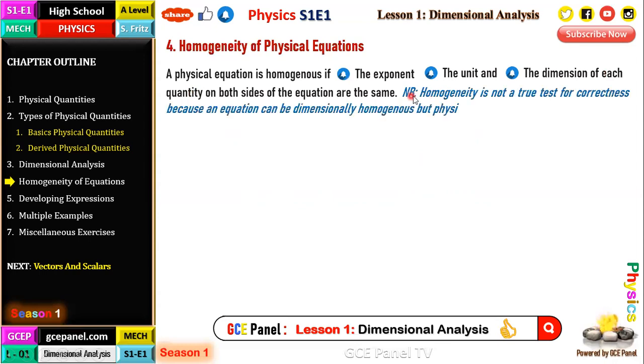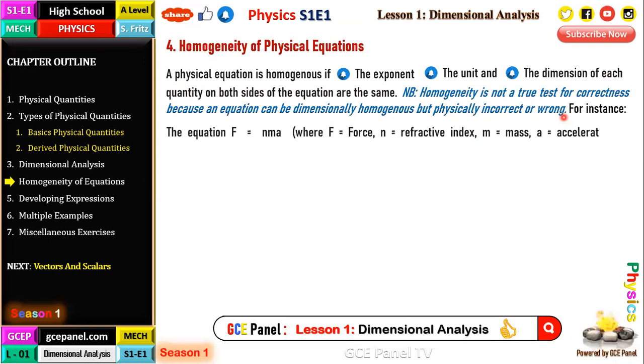But note that homogeneity is not a true test for correctness. Why? Because an equation can be dimensionally homogeneous, but physically incorrect or wrong. So this is why homogeneity is not a true test for correctness. Because you can see an equation which is dimensionally homogeneous, but physically incorrect. Let's look at an example of such an equation.